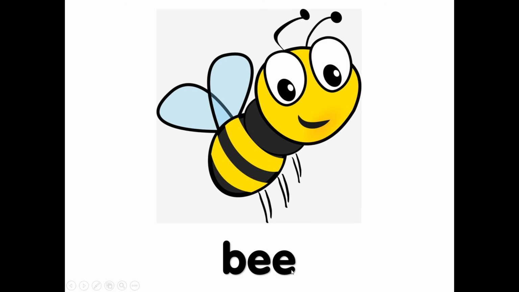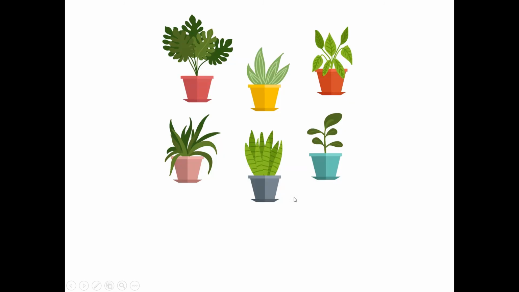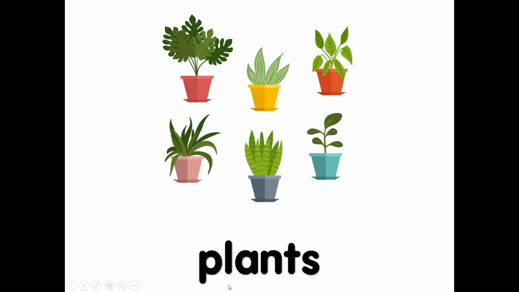Bee, bee. What are these? These are plants. Plants, plants. 植物。不同的树木在一起，我们可以叫它 plants。Plants, plants.